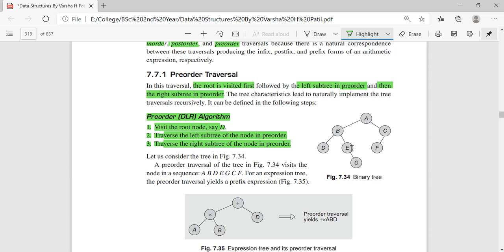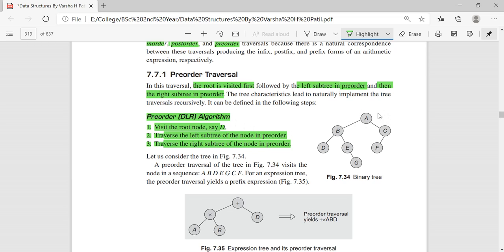Then you have to go to right. There is no further left here, so you will go to right. There are no nodes to move on to here next. Then you will come to the right subtree of the root, C, and then you will come to the left subtree, right?